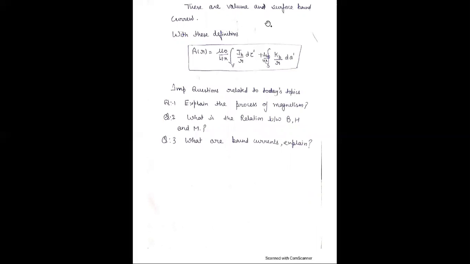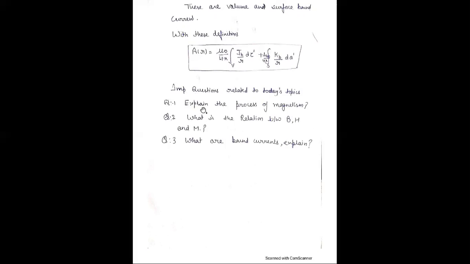Using these definitions of the volume and surface bound currents, the final expression for the vector potential is mu naught upon 4 pi, volume integral of J_b upon R d tau dash, plus mu naught upon 4 pi, surface integral of K_b upon R dA dash. This is the surface bound current and this is the volume bound current.